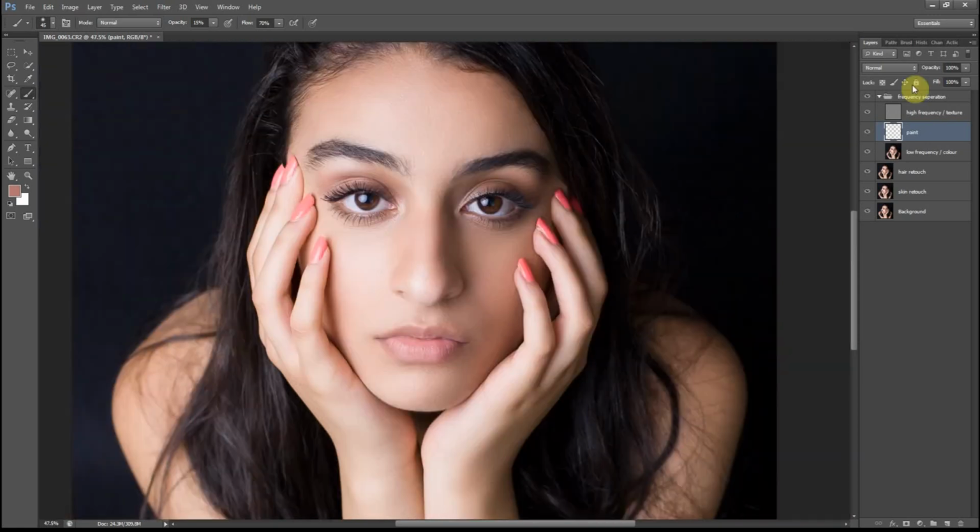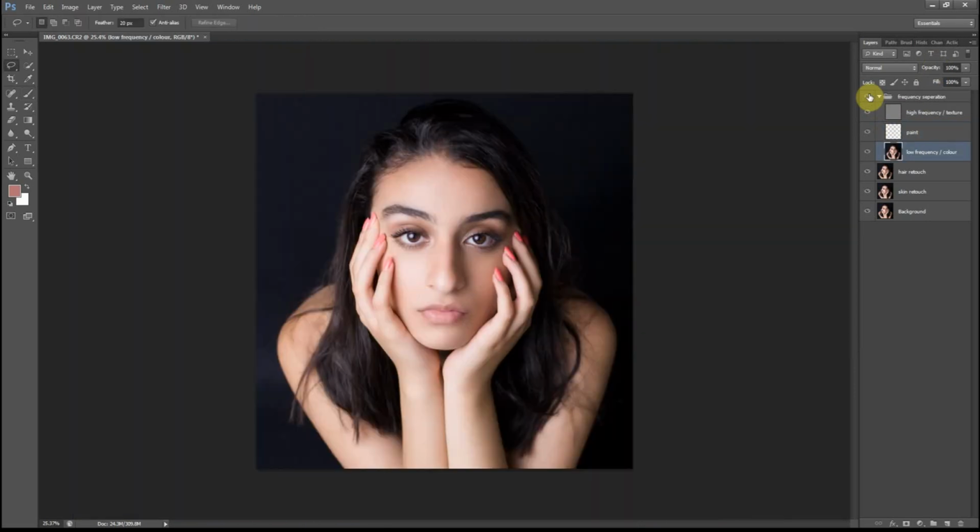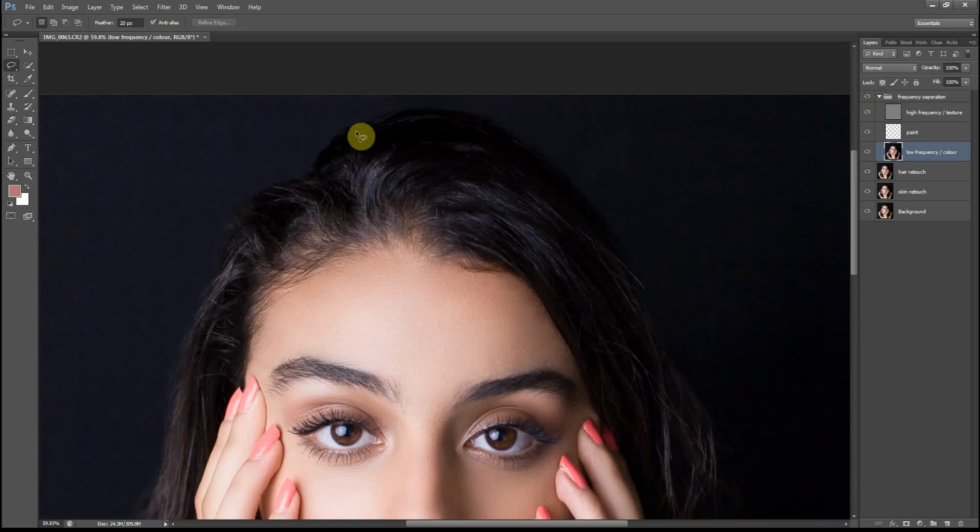So this step is complete. Let's have a look at the before and after. I think I'm going to reduce the opacity on this. Before, after. Okay. Now I'm going to start working on the hair.